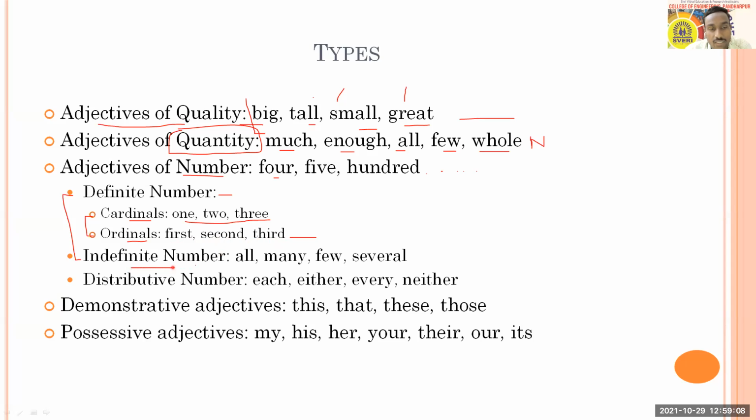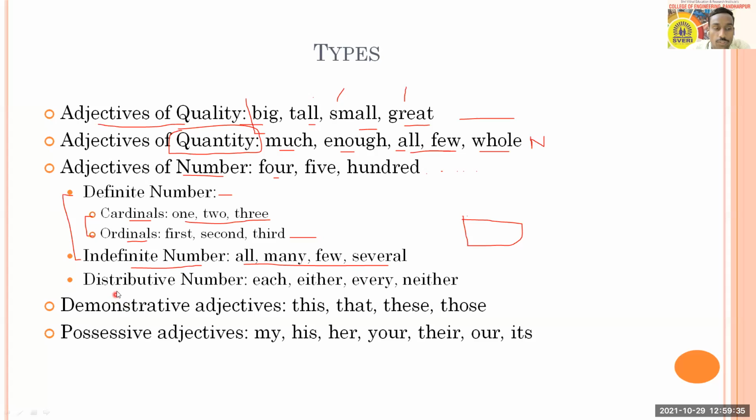And here in indefinite number you will come to know about all, many, few and several. So here also you are having all, few. In case of a definite number, you know the number, and in indefinite number you don't know exactly how many people or how much quantity is available. Therefore quantity is different and number is different here.